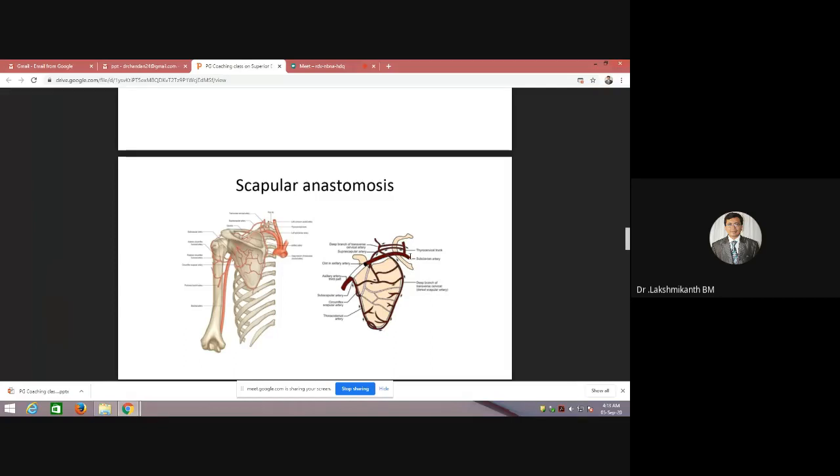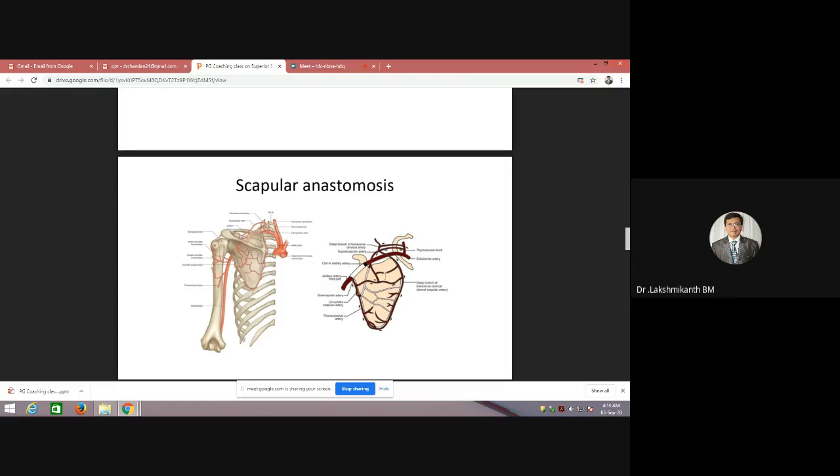If you take the subclavian artery branches, you have the suprascapular artery, which is from the thyrocervical trunk, and we also have the deep branch of transverse cervical, also from the thyrocervical trunk, which is from the subclavian artery. And among the axillary artery branches, there is the subscapular artery, which gives rise to the circumflex scapular artery. All of these anastomose around the scapula.